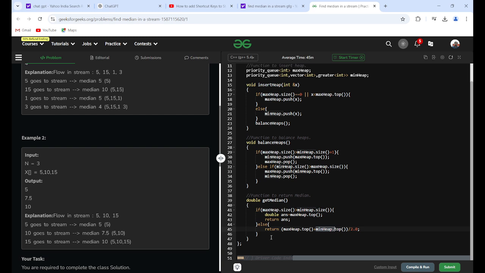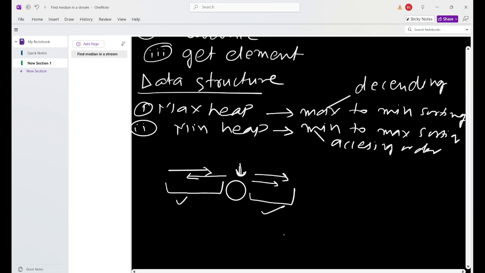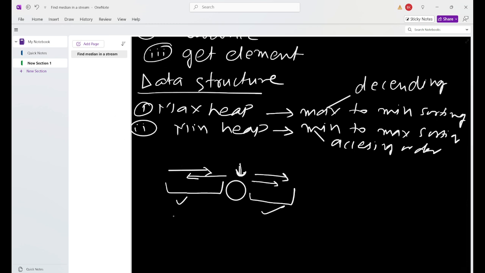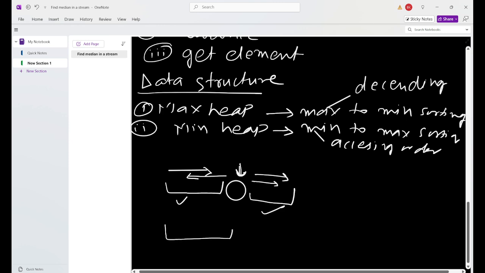Why does this happen? Just see on this. If we have 5 elements on this side and 5 elements on this side, then total n will be 10. Just see, n1 is equal to 5 in the max heap and n2 is equal to 5.